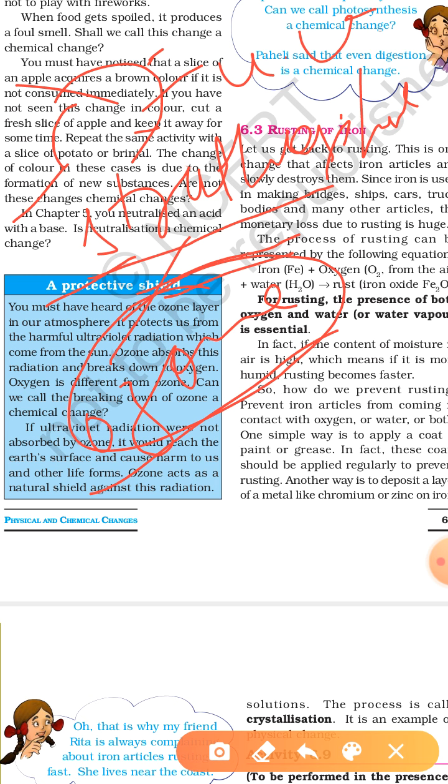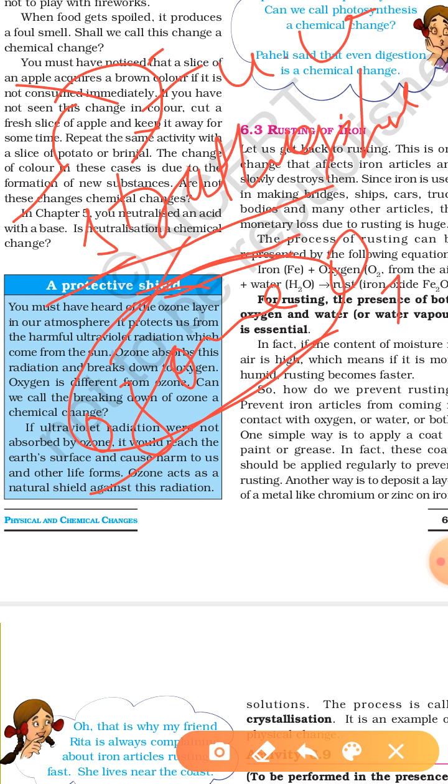What would happen if ozone is not there? If ozone were not available, then this UV radiation would directly reach the earth's surface and cause harm to us and other life forms. So ozone works like a protective shield because it protects us from the harmful ultraviolet radiations which come from the sun. Now, do you know what is the formula of ozone?